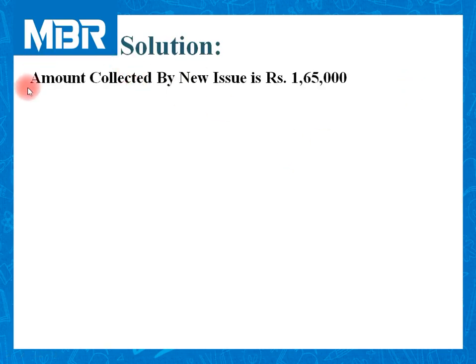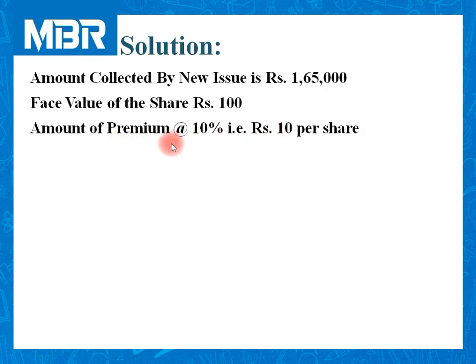Now, from the previous calculation, we are clear that we need to receive a total of rupees 1,65,000 out of the new issue. As per the additional information part of our question, we need to issue shares of rupees 100 at 10% premium.